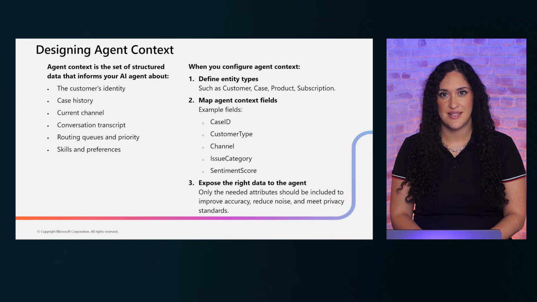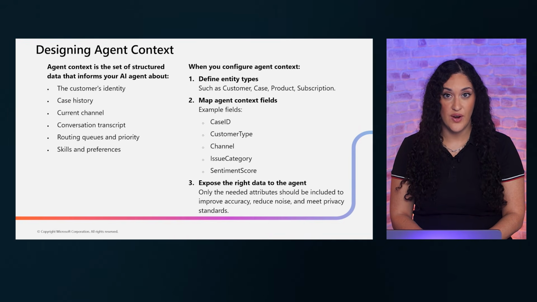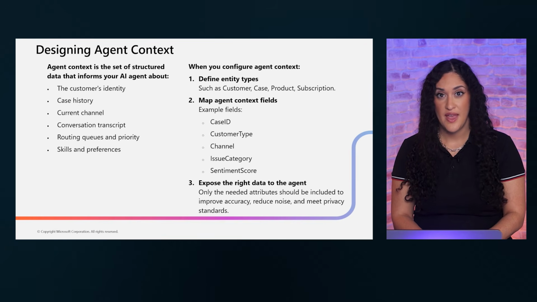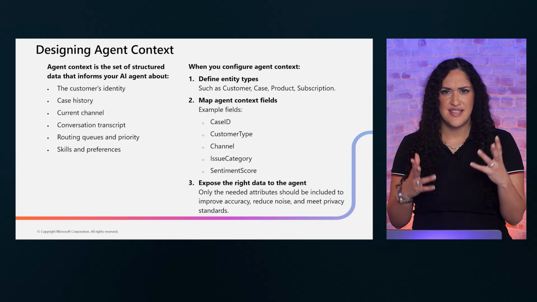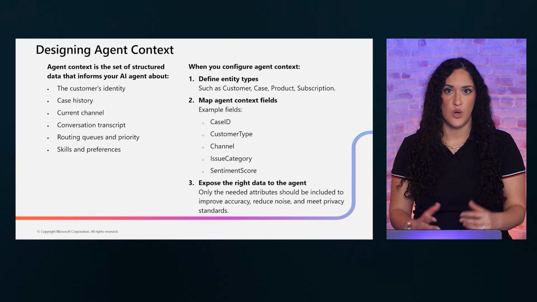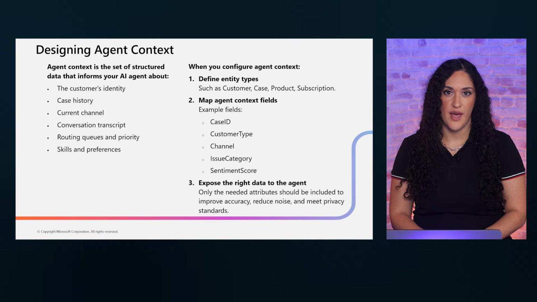Designing agent context is one of the most important architectural decisions for contact center AI. Start by defining your entity types: customer, case, product, subscription, or whatever is relevant to your business. Then map the specific context fields to your agent needs, such as case ID, customer type, channel, and more. Here's a critical best practice.